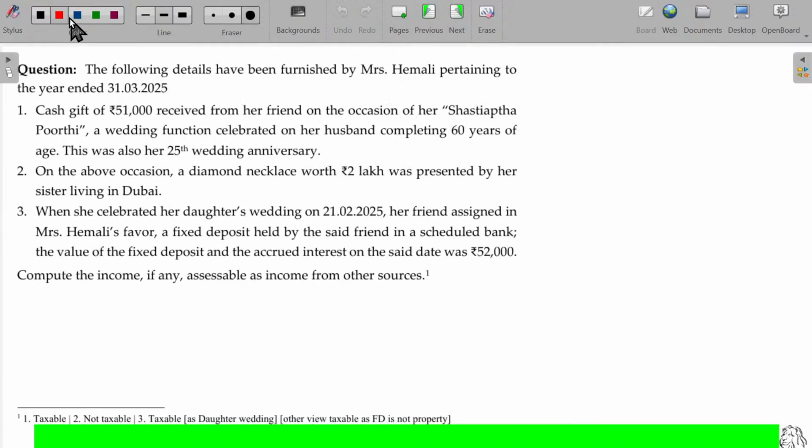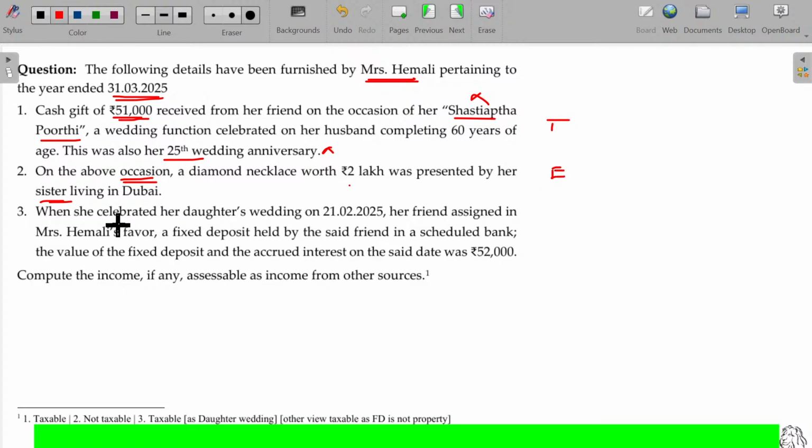So, the following details have been furnished by Mrs. Hemali pertaining to the year ended 31st March 2025. Cash gift of rupees 51,000 received from her friend on the occasion of her Sastyabda Purti, a wedding function celebrated on her husband's completing 60 years of age. This was also her 25th wedding anniversary. These things will not be considered as marriage. So automatically the cash gift worth more than 50,000 will be considered taxable. Taxable, the entire 51,000.